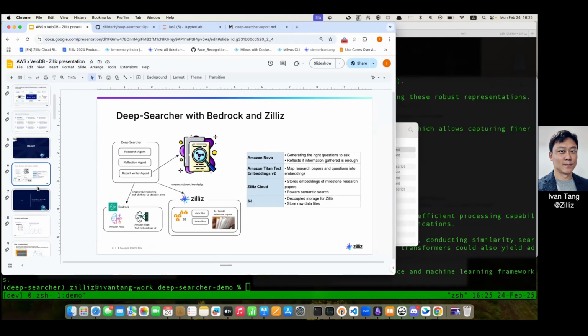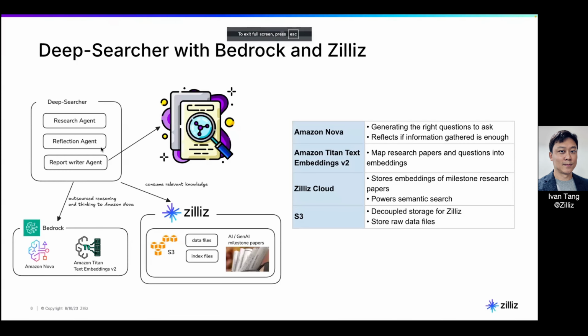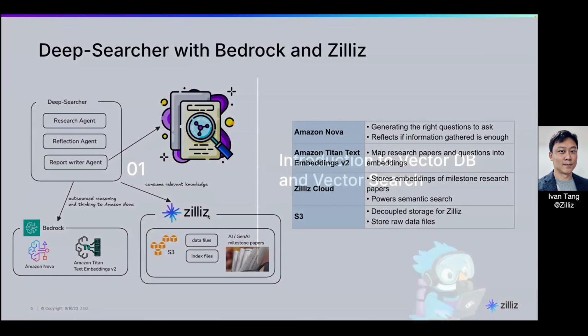Are you using any framework for this multi-agent orchestration and collaboration? That's another good question. The question is, am I using any framework? For now, we are not using any framework. It's just pure Python with the prompts in the classes. But for sure, as we scale, we definitely welcome any improvements to this project. Personally, I've contributed this part here, the support for Titan text embeddings. But feel free to contribute. All right, so that's the demo.